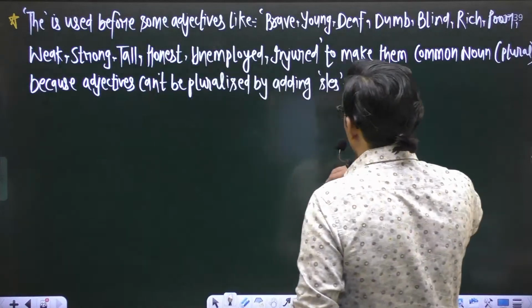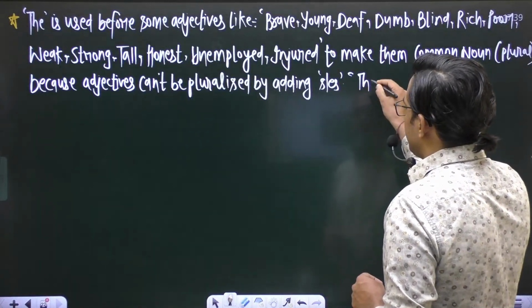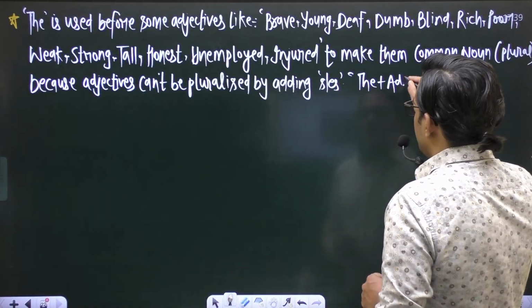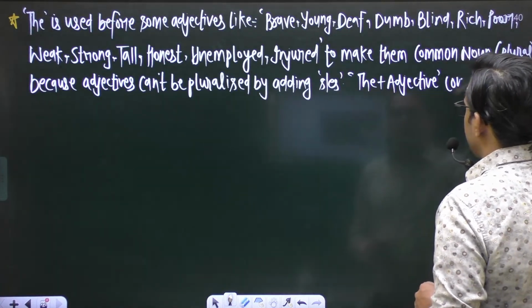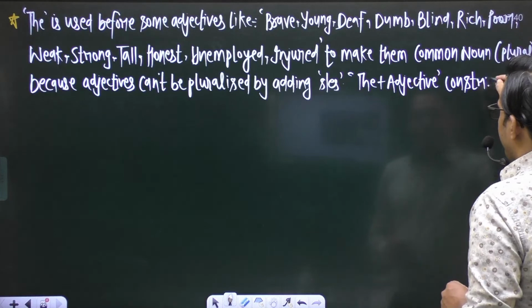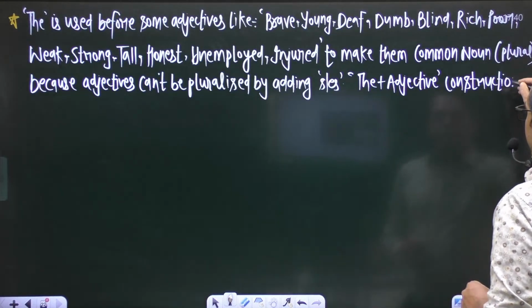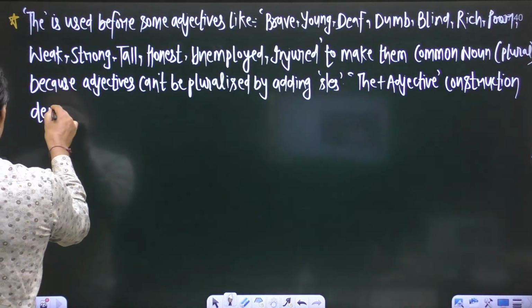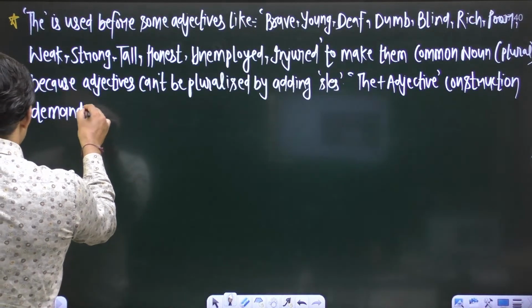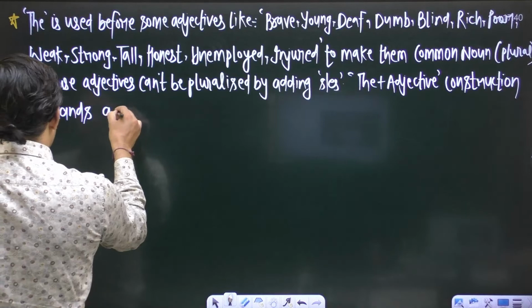And make sure the plus adjective construction demands a plural verb.